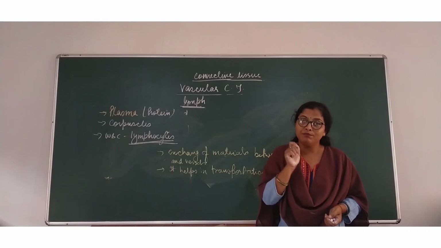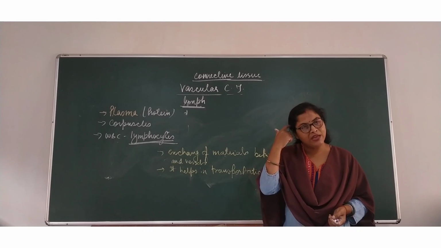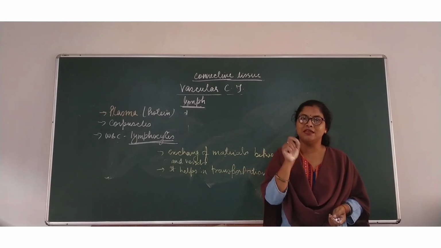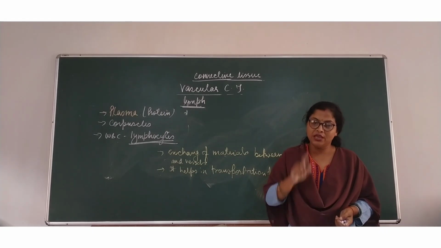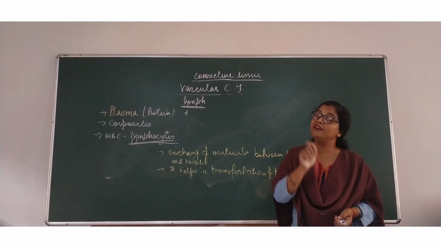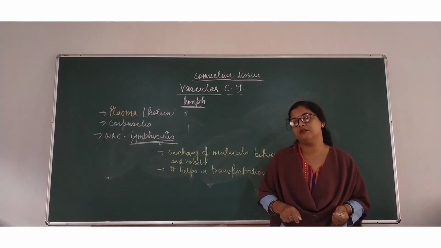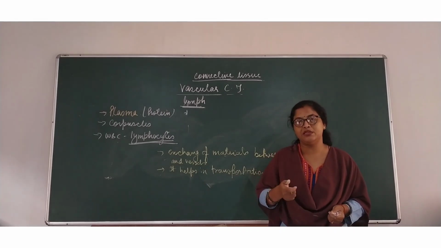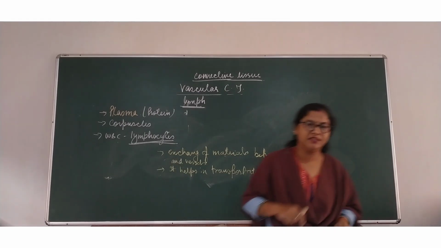Why? Because they collect fat. Mostly, the internal part of the intestine has villi. So these intestinal villi have milky lymph capillaries due to the collection of fat, because they collect fat in them.